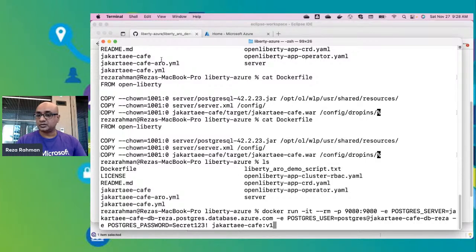And then I'm specifying those environment variables that are being used in the server.xml in the command line here. So this is the connectivity information. And as you can see, I'm pointing to a database running on Azure, the one that I just showed you a little bit earlier. So let's go ahead and run this and see what happens.